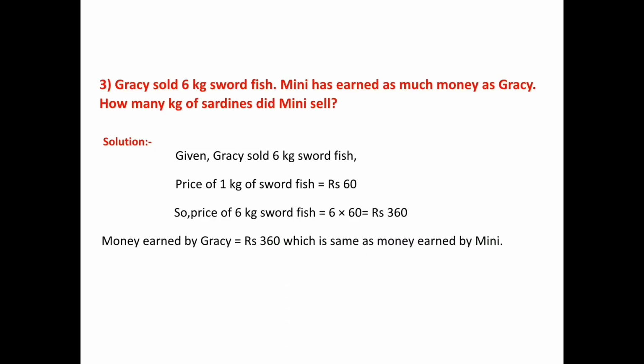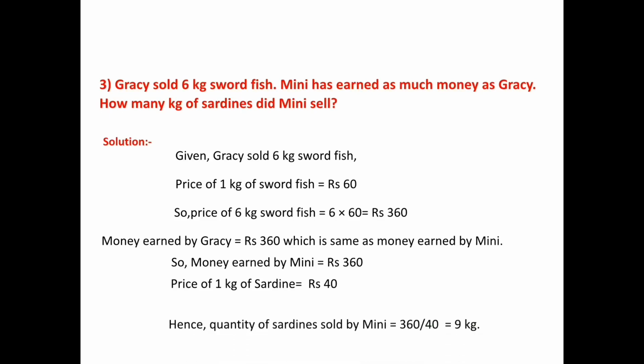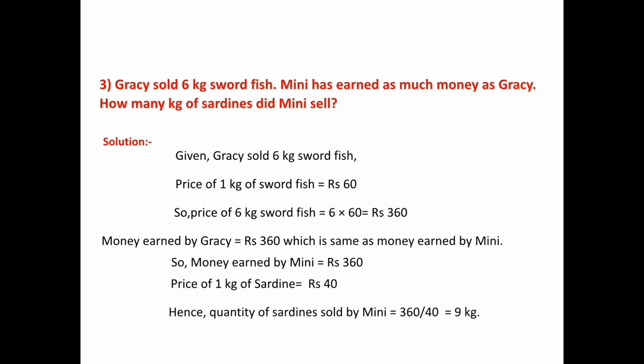Money earned by Gracie is equal to 360 rupees, which is same as money earned by Minnie. So, money earned by Minnie is equal to 360 rupees. And price of 1 kg of sardine is equal to 40 rupees. Hence, quantity of sardines sold by Minnie is equal to 360 divided by 40, is equal to 9 kg.